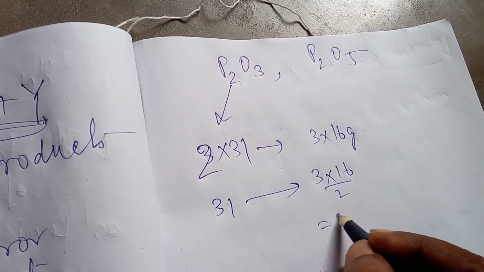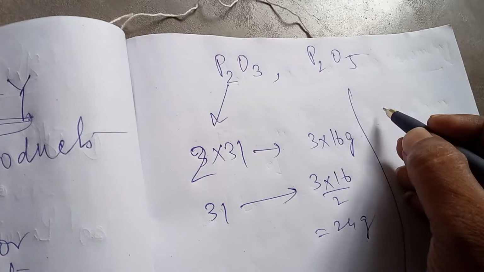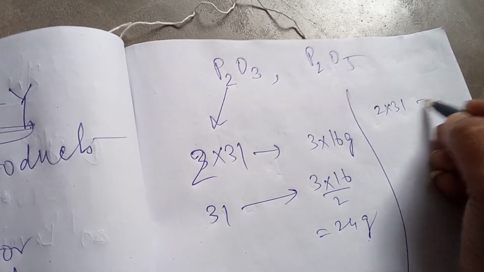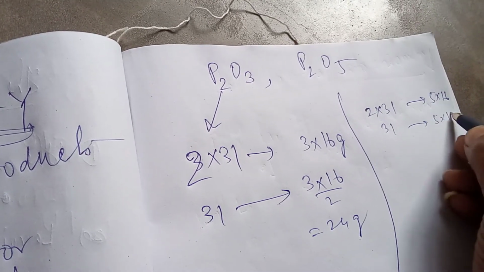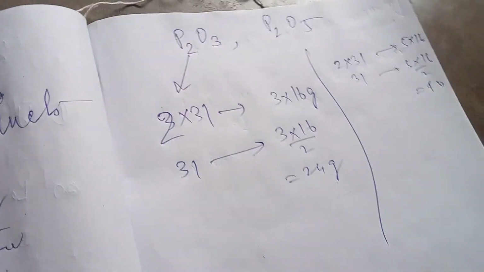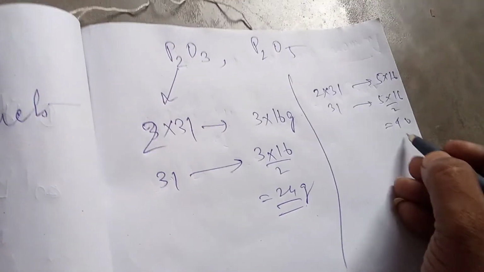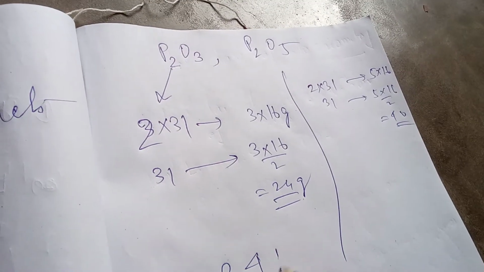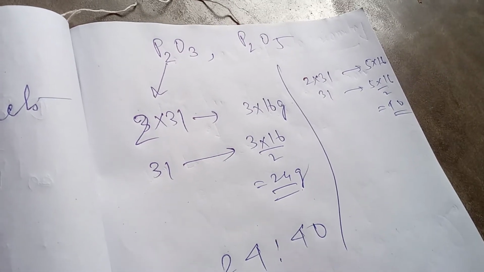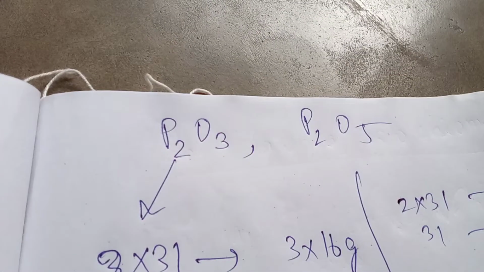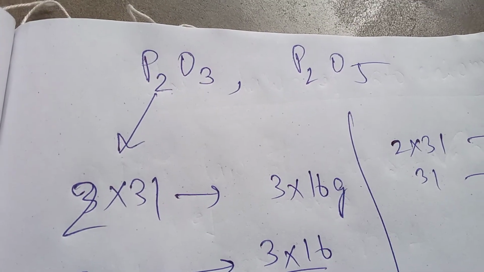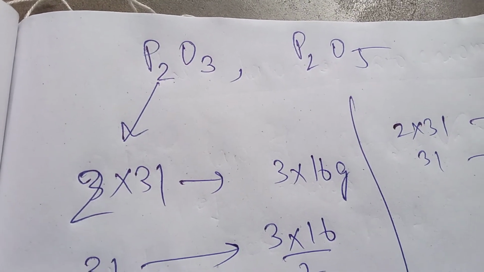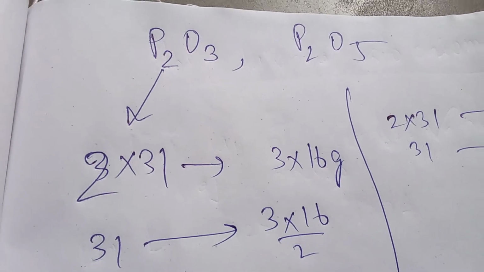16 by 2, that means 24 gram. In P2O5, 2 into 31, 5 into 16, 5 into 16 by 2, that means 40. The ratio of these 24 and 40 is 24 is to 40, cancellation by 8, 3 is to 5. This is the simple ratio, and phosphorus oxides follow the definite proportion law discovered by Proust in 1797.